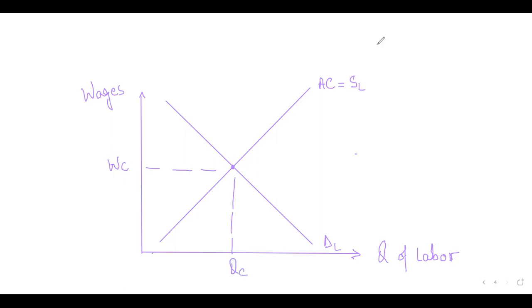Okay. But then in monopsony, there is another thing known as marginal cost of labor. That is called marginal cost of labor, and it lies to the left of the supply of labor, or the average cost of labor. Easy, we got this. So this is MC, marginal cost of labor. Now in monopsony, listen to this carefully, students: where the marginal cost of labor intersects with the demand for labor, that is the